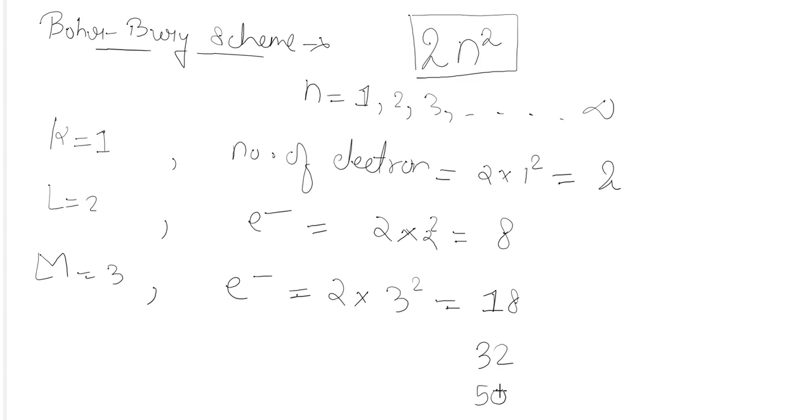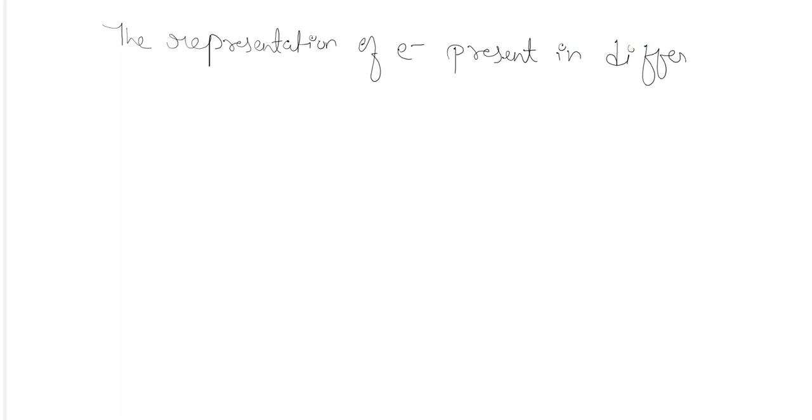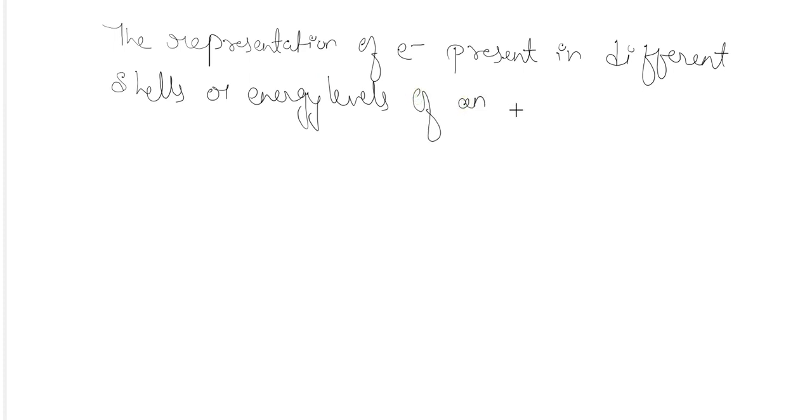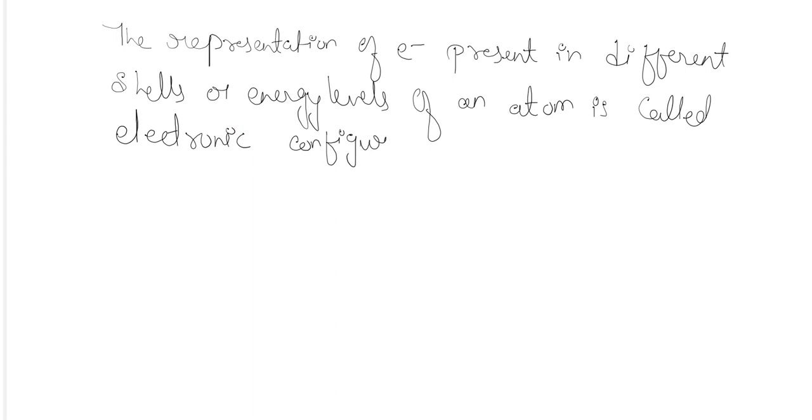Now, this representation of the electrons present in different shells or energy levels of an atom is called electronic configuration. Okay, it is called as electronic configuration.